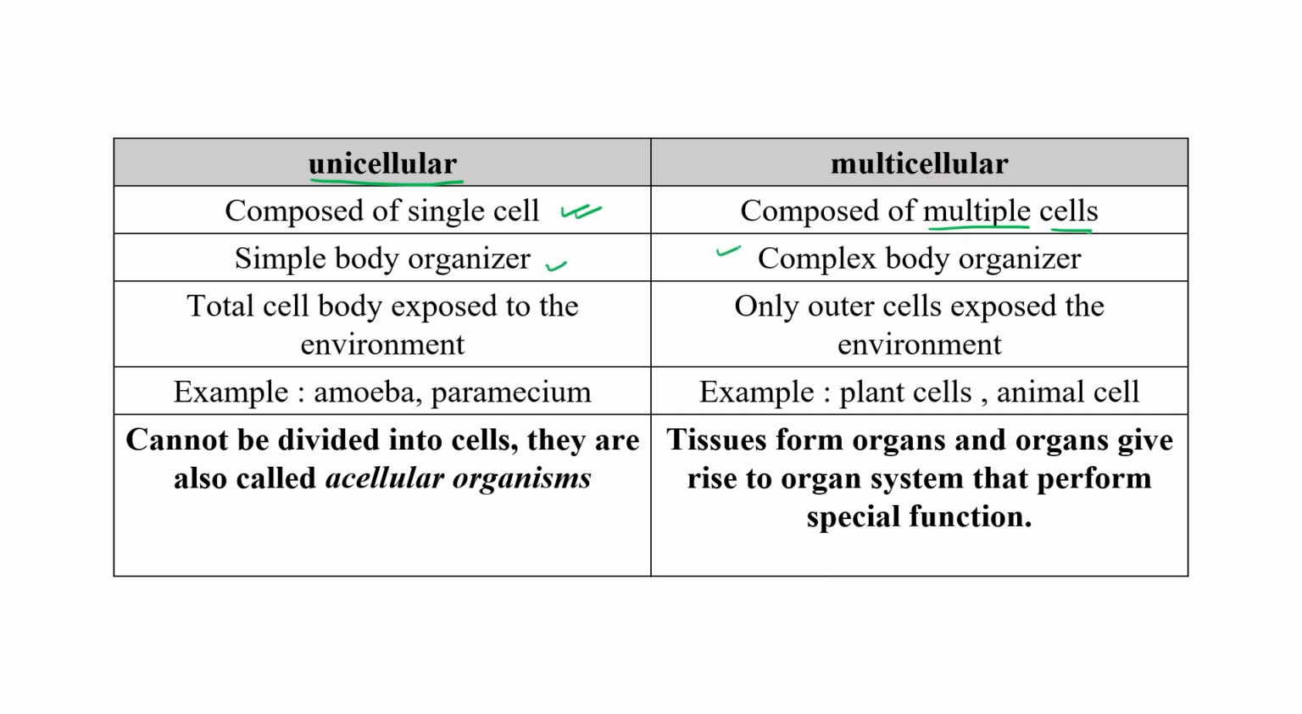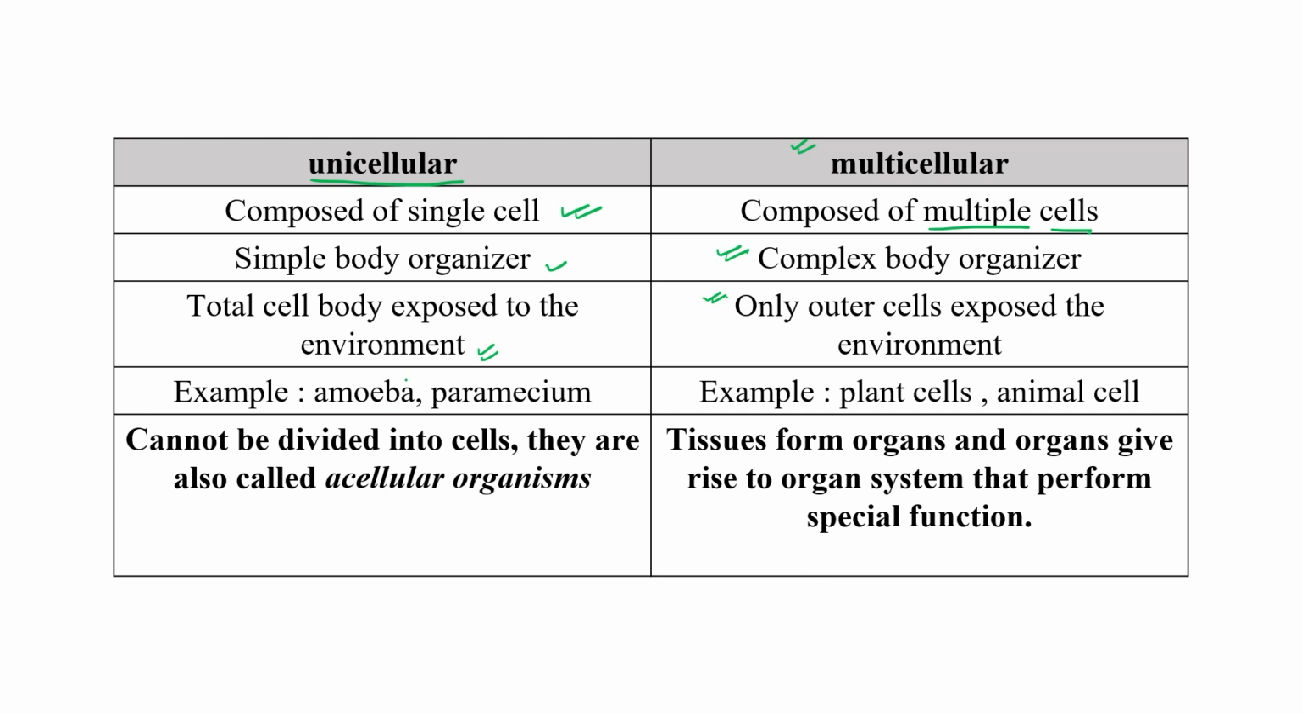And this one is a complex body, right? In a unicellular organism, the total cell body is exposed to the environment because only one cell is there. While in the case of multicellular organisms, only cells present on the outside surface are exposed. Like in human beings, only skin cells are exposed to the outer environment, right?